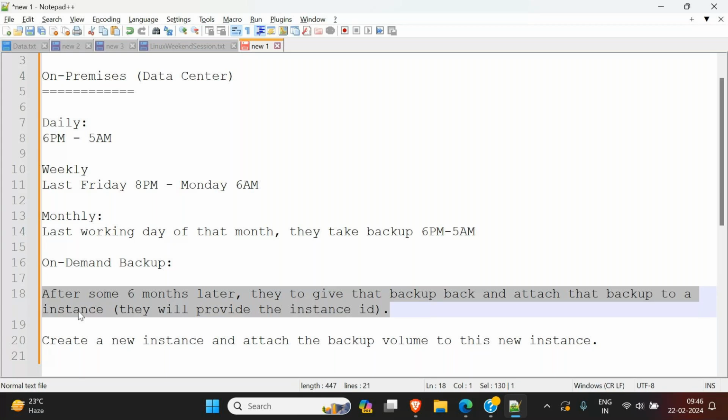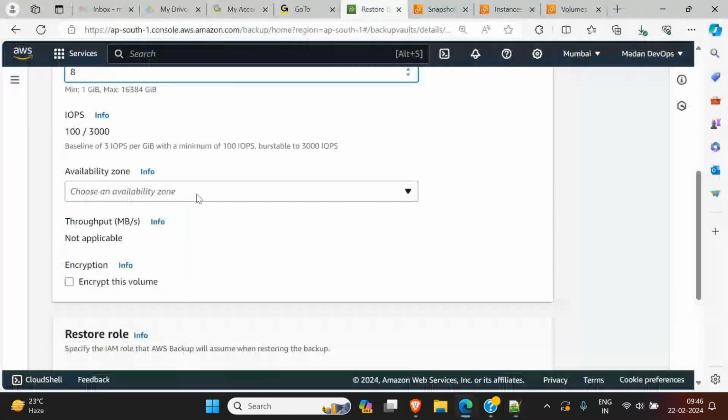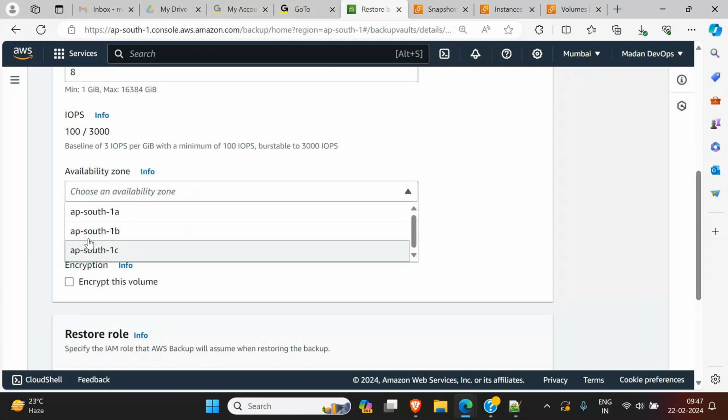Then you have to select that particular zone, because if your volume is in one data center and your EC2 instance is in another data center, it will not work out, right? If both are in different buildings, how can you connect them? Both should be in the same building. Your server is running in building 1A and you are creating the volume in 1B, then what is the use? So both should be in the same location.